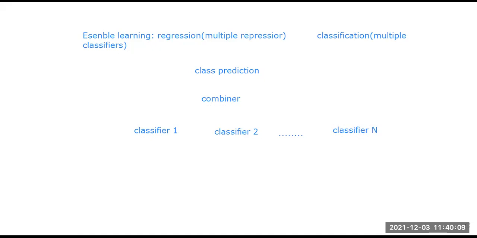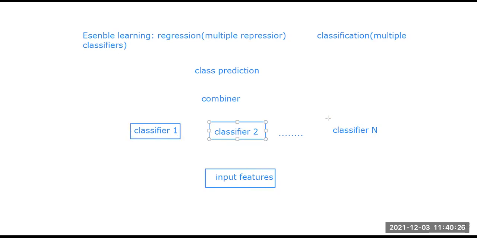So these classifiers are known as the input features. Now, if we combine all the things, how will the scenario look? This is my input features. These are my inputs: classifier 1, classifier 2, up to classifier n. We have a combiner here that will combine all the things, and then at the end it will be the class prediction. So it will follow a bottom to top approach.